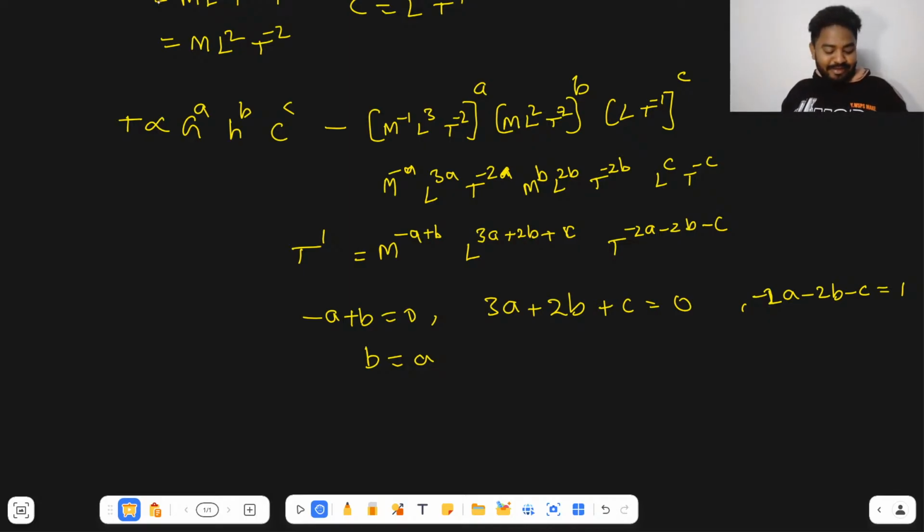So from this you can find your constant values, right? Here 3a plus, I will write in the place of b a only, because c is equal to 0. Then what happens here? I'll get